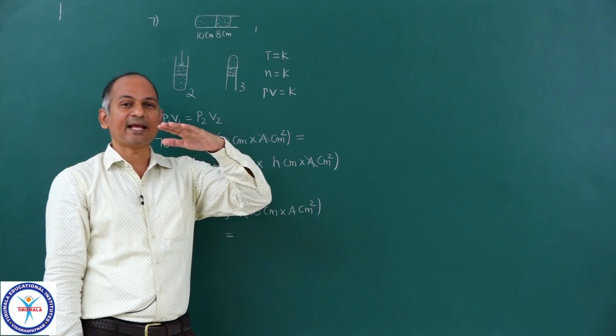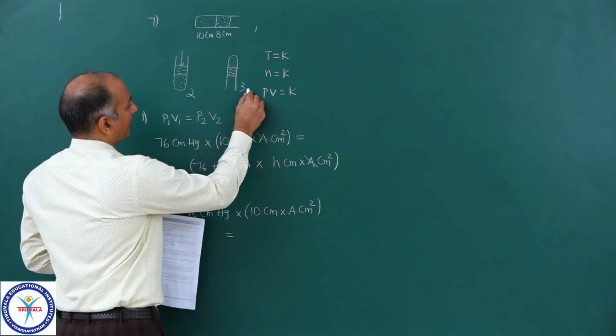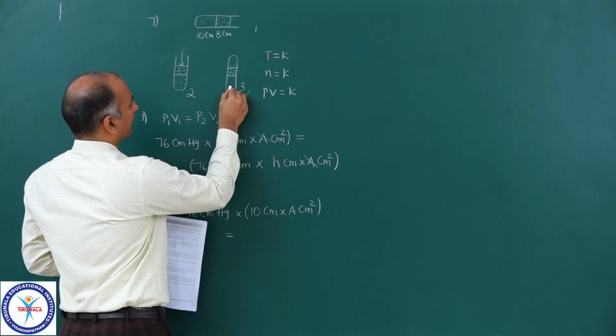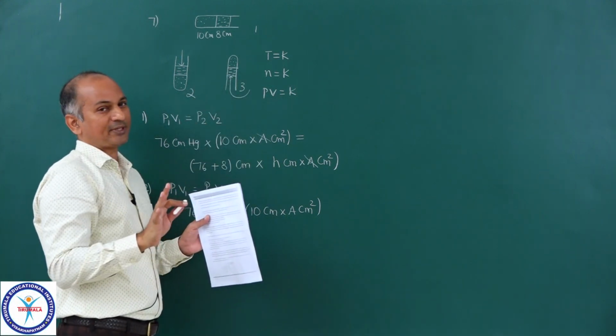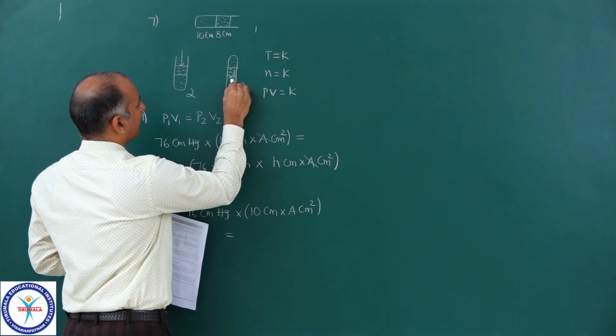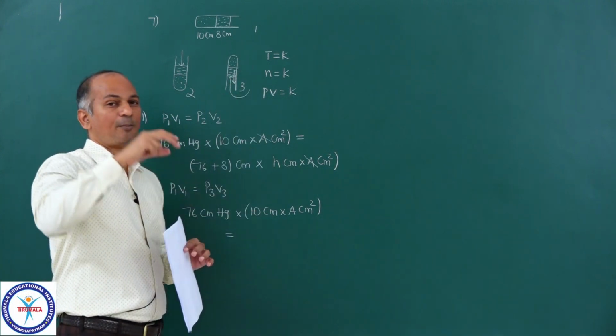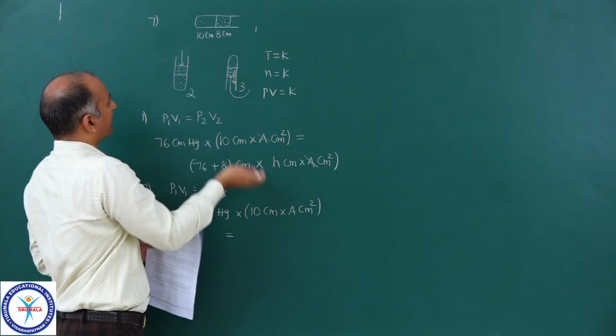The mercury is exerting pressure on the atmospheric air. So here what happens is, at the bottom surface the pressure is due to atmosphere, but this mercury is exerting pressure in the opposite direction. So it is opposing the atmospheric pressure. Here it is supporting the atmospheric pressure.